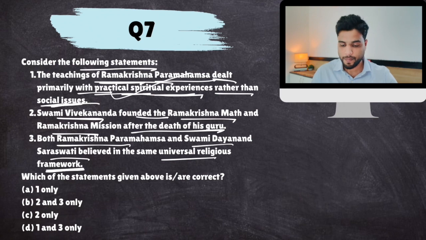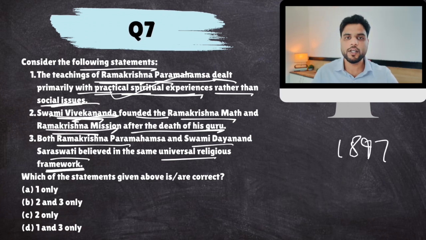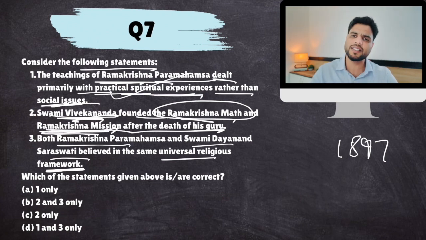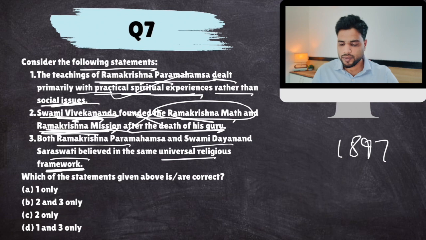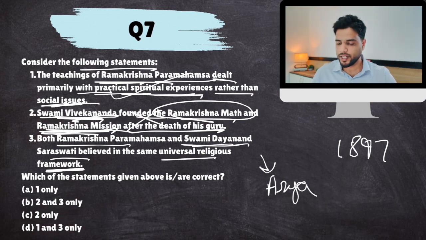This part is correct. Swami Vivekananda, Ramakrishna Paramhans' disciple, founded Ramakrishna Mission in 1897. But he did not create Ramakrishna Mutt. He just created Ramakrishna Mission. Ramakrishna Mutt was created by Ramakrishna Paramhans's other disciples. So this is false. Now, Swami Dayanand Saraswati, the founder of Arya Samaj, basically believed in the authority of Vedas. Go back to Vedas.